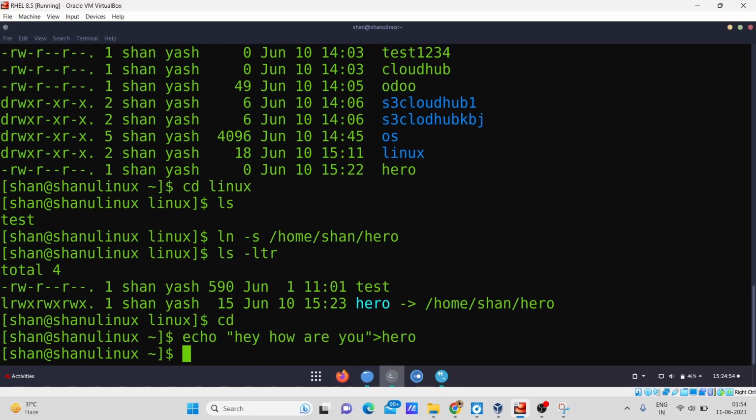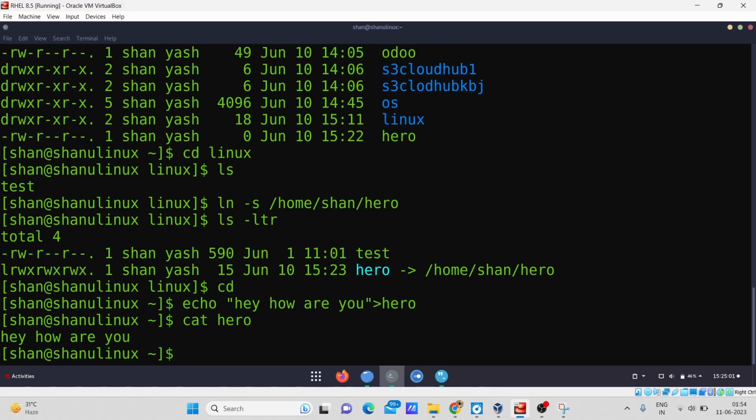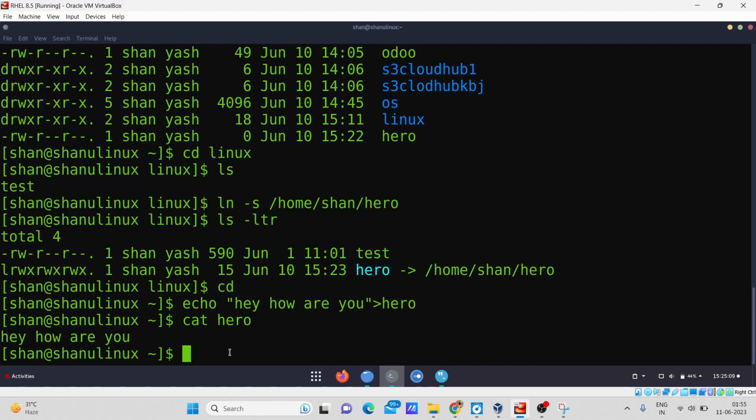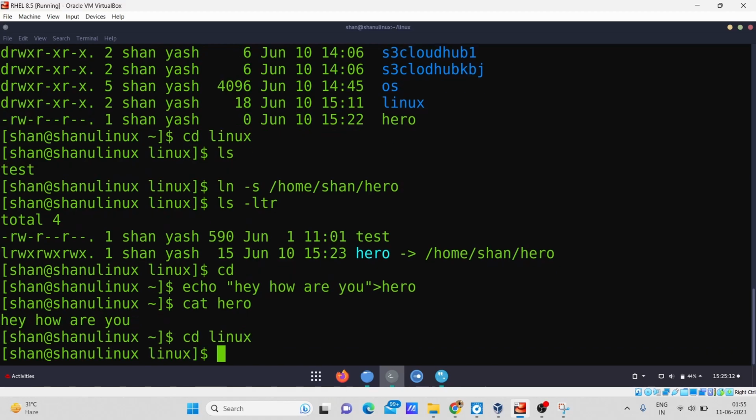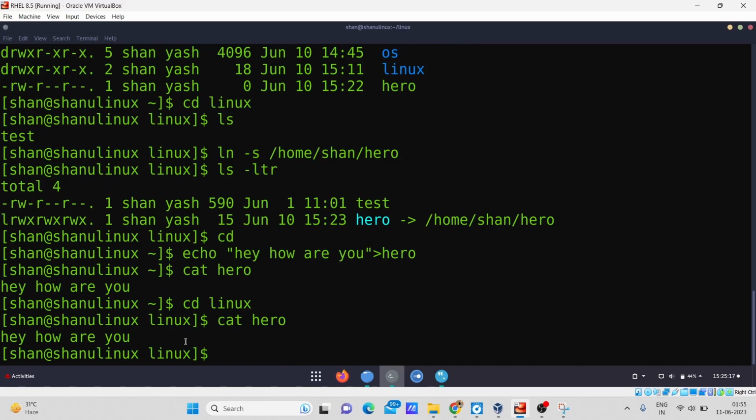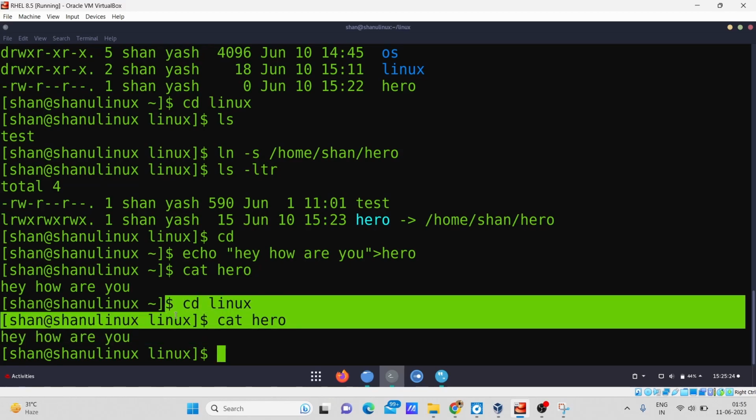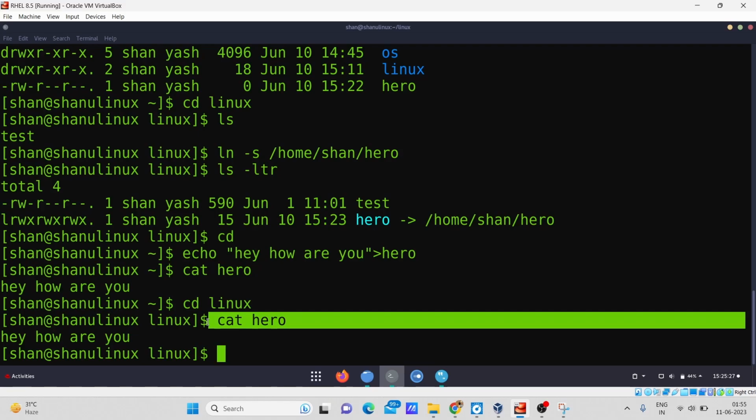So I will just verify whether it is appended to the file or not. So simply I will type the cat hero command so I can see whether it is appended. So yeah, it has been appended to my file hero, you can see. So now I will also verify from my linux directory where I have created the soft link. So I will cat hero. So you can see in my linux directory it is also simultaneously connected with my soft link. When I type this command, it displays the content which I had written in my home directory.